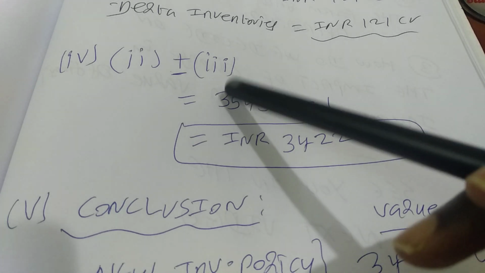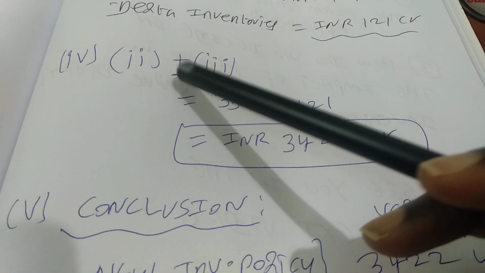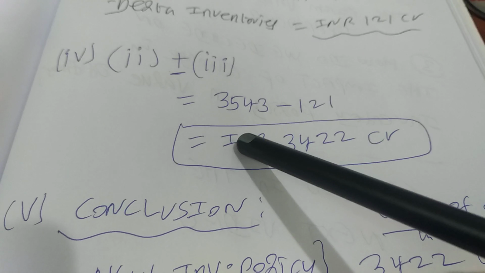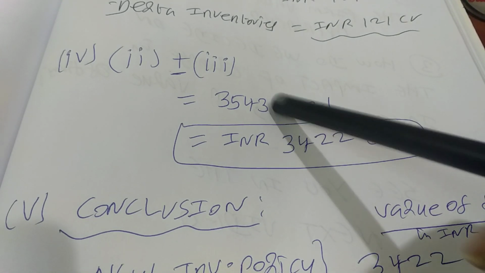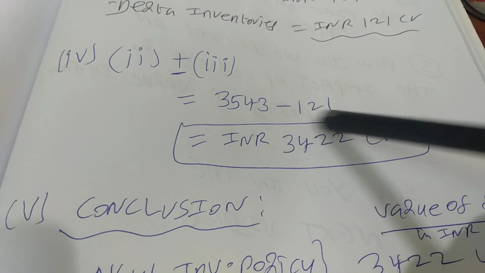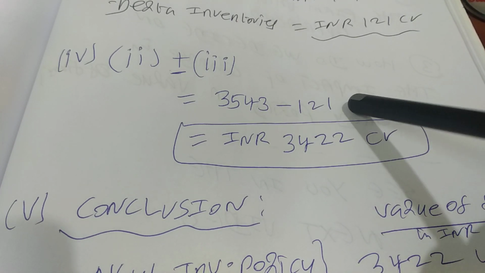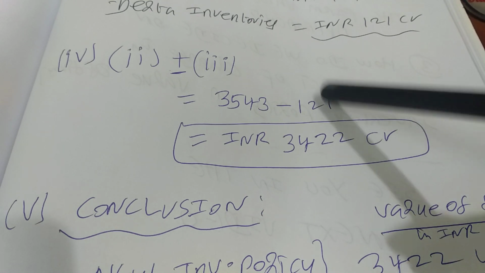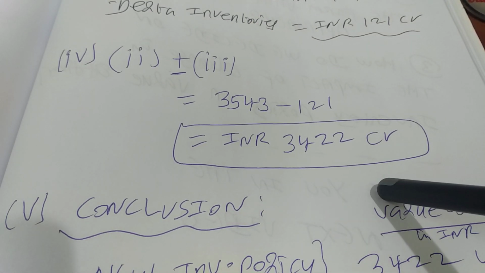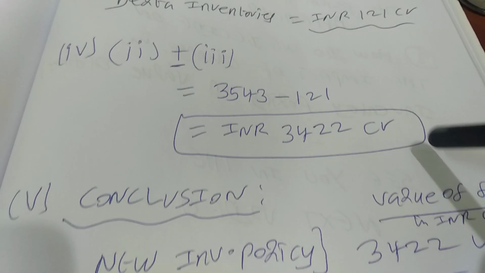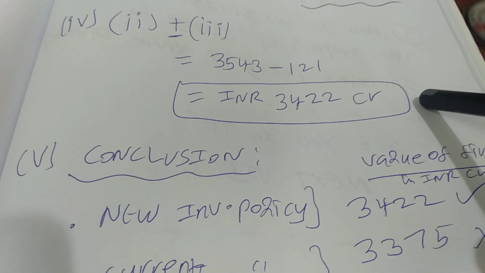Now go for summing up the result of step number 2 and 3. So if you do that, it is going to be 3543 minus 121. It's not plus 121. It is minus 121 because the cash is going out from your pocket, which is included in the value of 3543. So once you do that, what is your net number? The net number is INR 3422 crores.